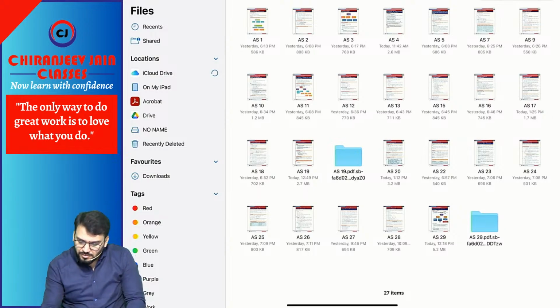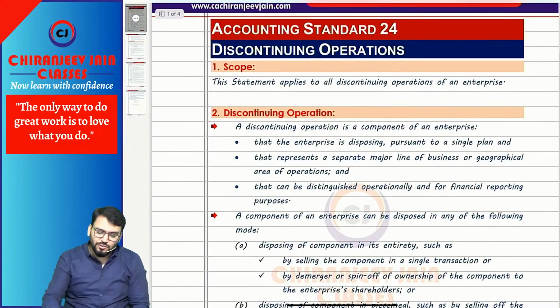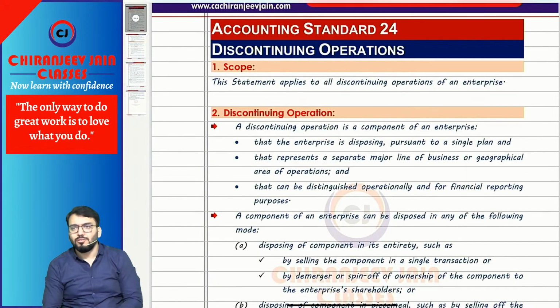Let's do AS 24. AS 24, discontinuing operation. Short one. AS 24, discontinuing operation.